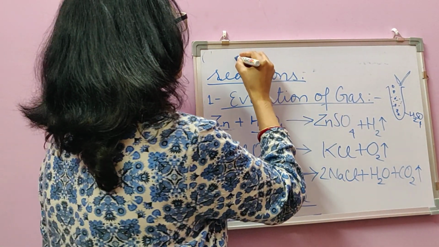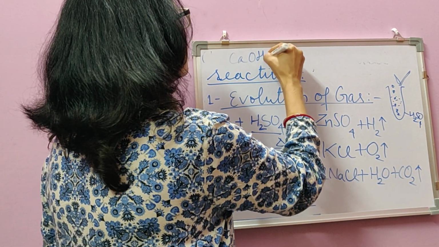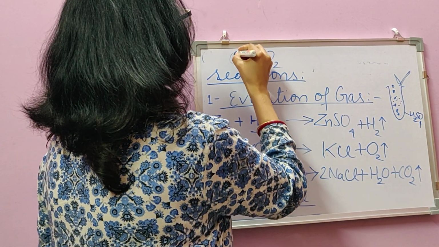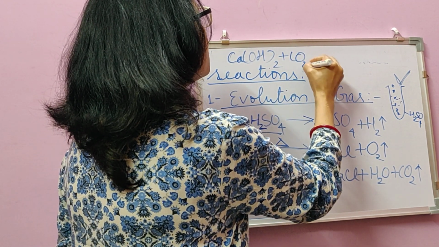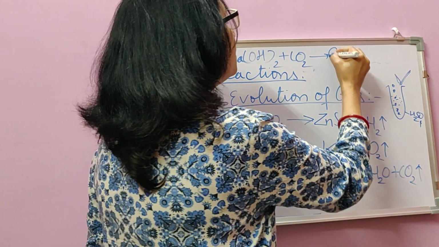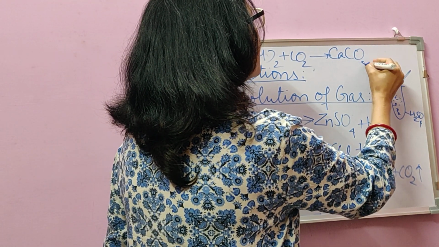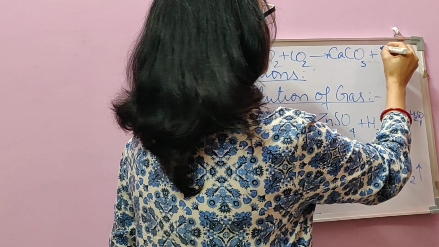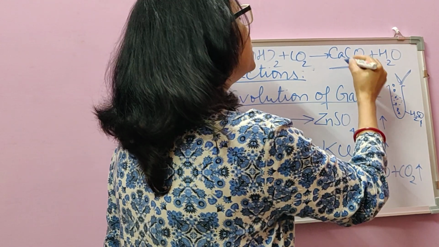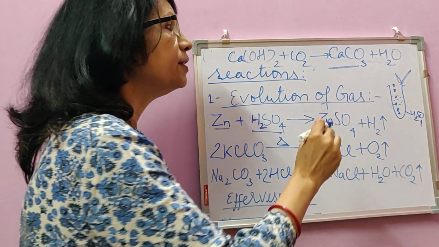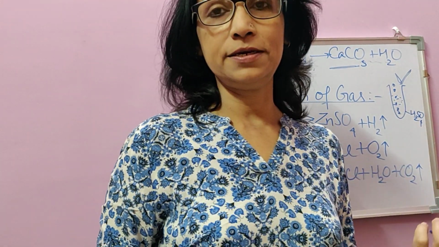Lime water is chemically calcium hydroxide, Ca(OH)2. When it combines with carbon dioxide, it forms a white solid, calcium carbonate, and water. Due to this white solid, which is insoluble, it stays white in the water, and the lime water turns milky.